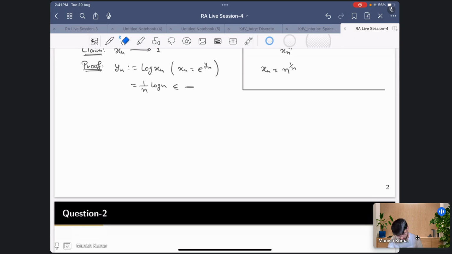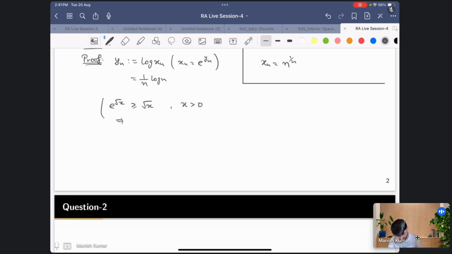Note one thing. e raised to the power root x, or any x you take, root x, x raised to the power 1 by 4, whatever, you know that the exponential has an obvious bound, because it is a series: 1 plus root x plus x by 2 factorial plus root x raised to the power 3 by 3 factorial. So this is greater than 0 for all positive x, right?